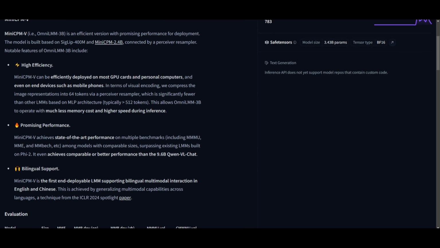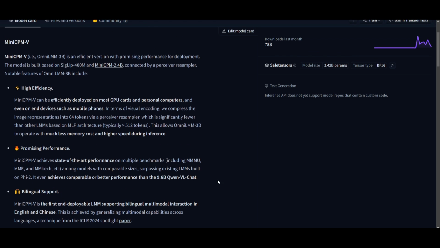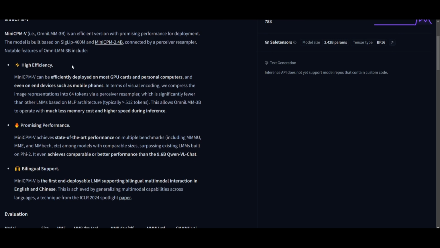Now, one of the main reasons why I wanted to cover this model is because of how efficient it is. It excels in efficiency while you're able to deploy it smoothly on any GPU. You can even run this on your mobile phone, which is quite useful for many people. And with a model that is able to outperform Meta's Llama 13 billion parameter model, it shows that it has a lot of reputation to use it.